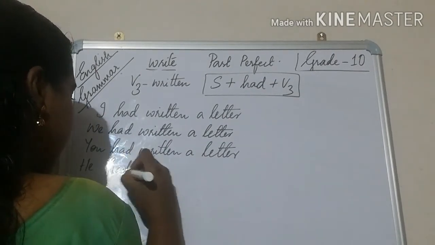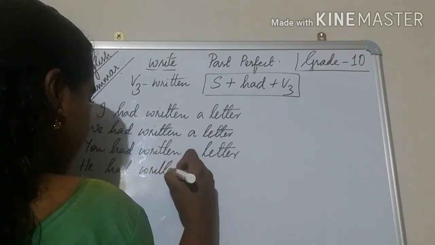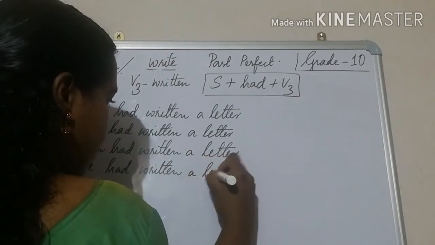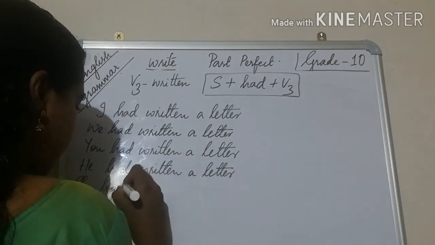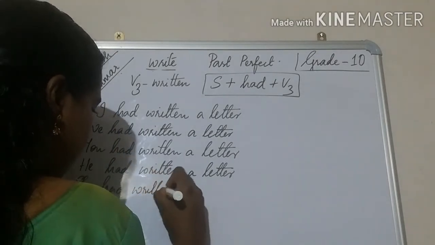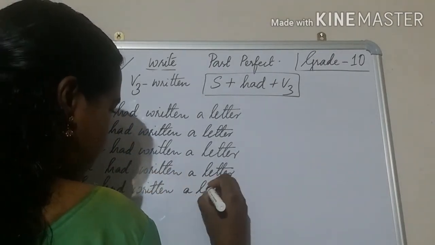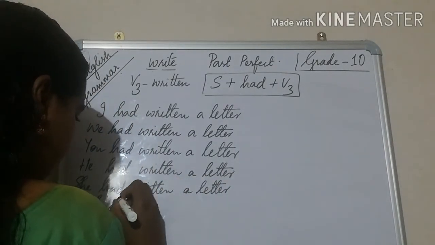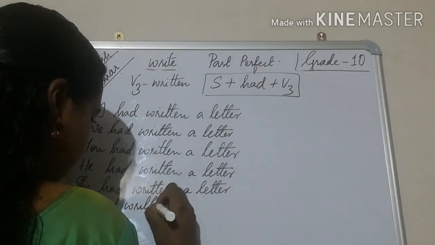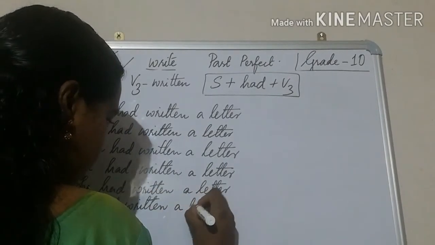He had written a letter. She had written a letter. It had written a letter.